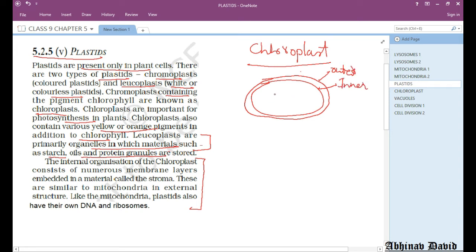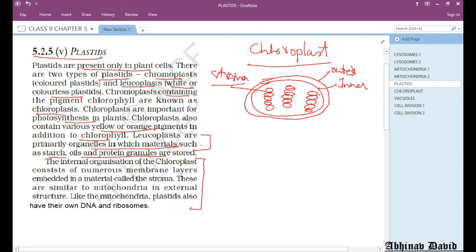Okay, now inside this chloroplast, a jelly like substance is filled, and that is called as stroma. Inside this stroma various structures are present, and these structures are basically made up of membranes.